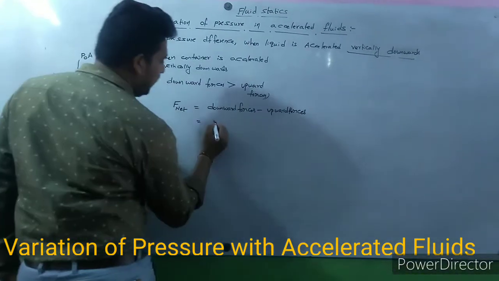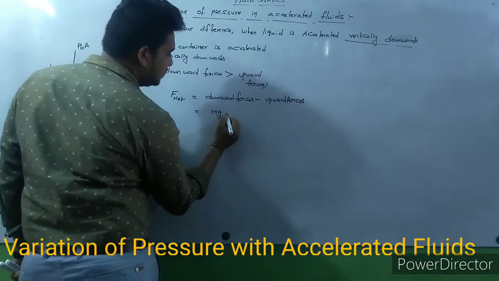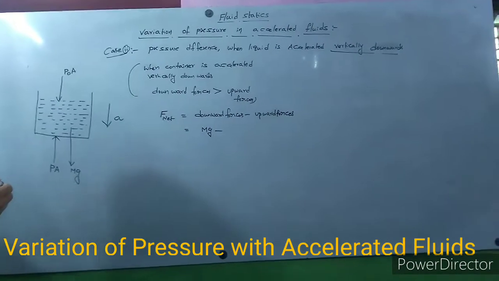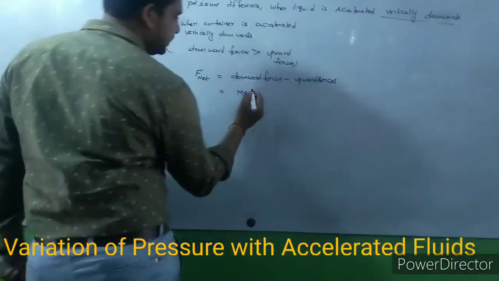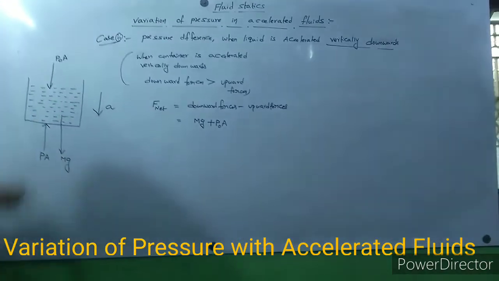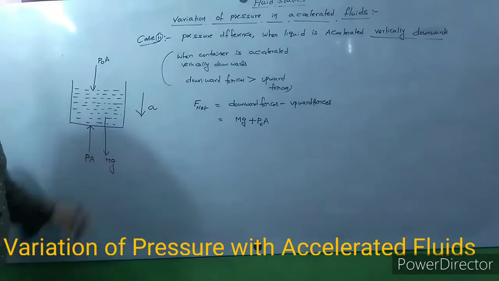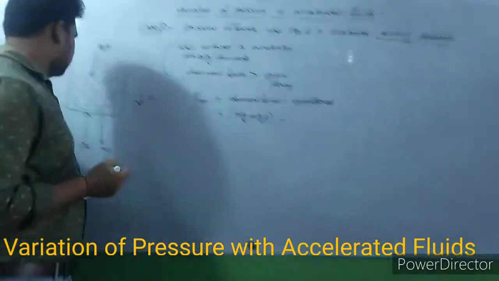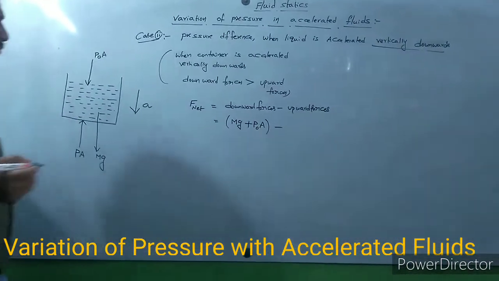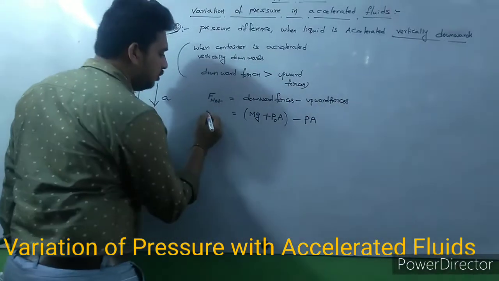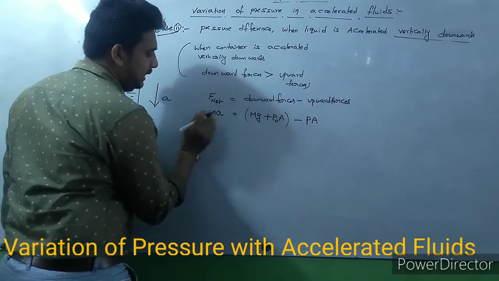Mg is a downward force, and one more force is acting, P0A, also downward. These two forces minus the upward force. What is the upward force acting here? The upward force is PA. And net force is mass into acceleration.